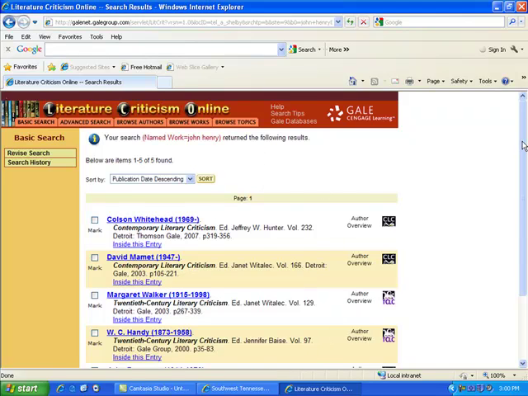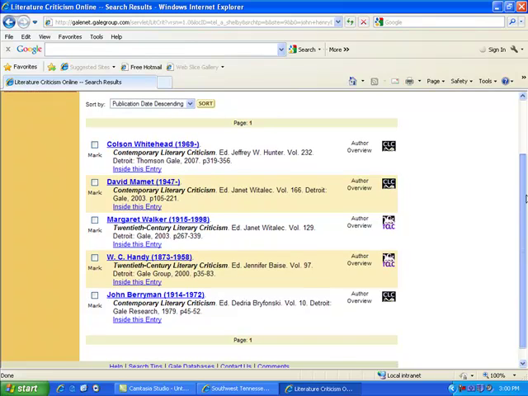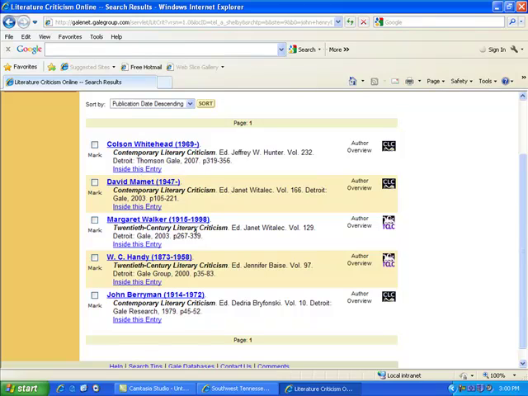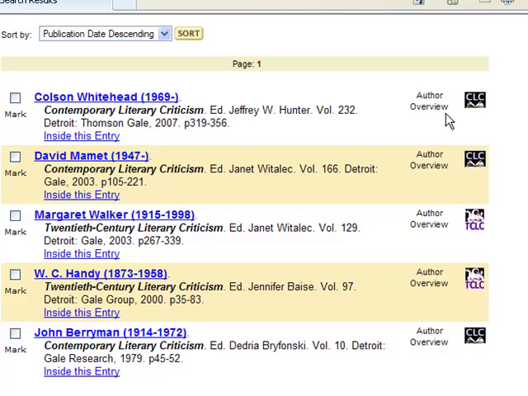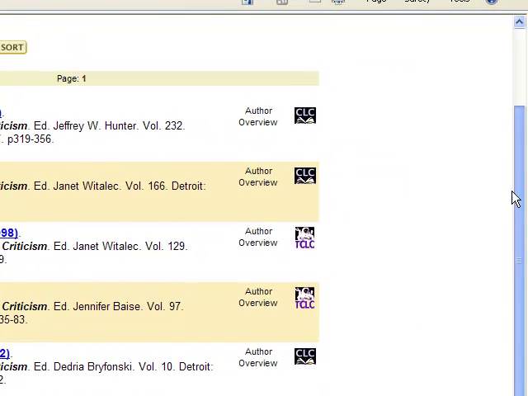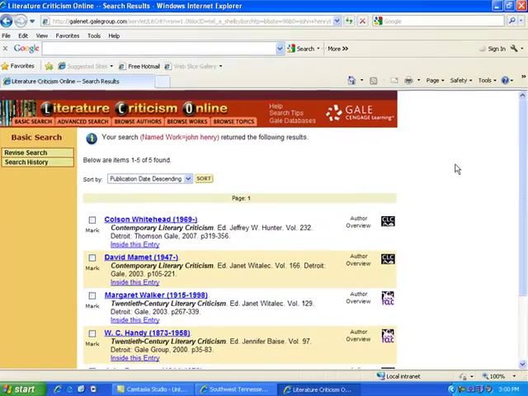And I have 5 matches. And by looking at this, I see that I have the author's name. This is the series that this is found, Contemporary Literary Criticism. This is volume 232. We can actually look inside this entry if we would like. And I have the 20th century literature criticism listed also. And over to the right hand side, I see that most of these are author overviews. So nothing is about John Henry, the legendary character. So I don't think I want to use any of these.